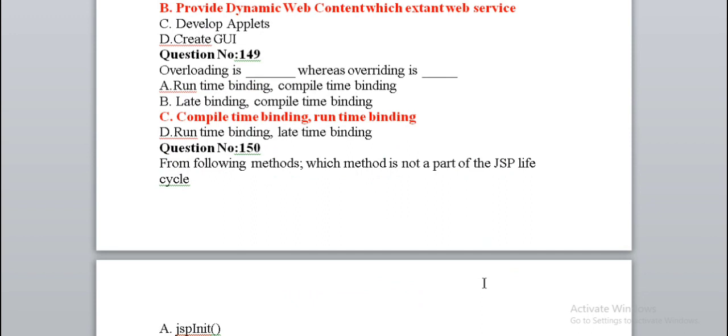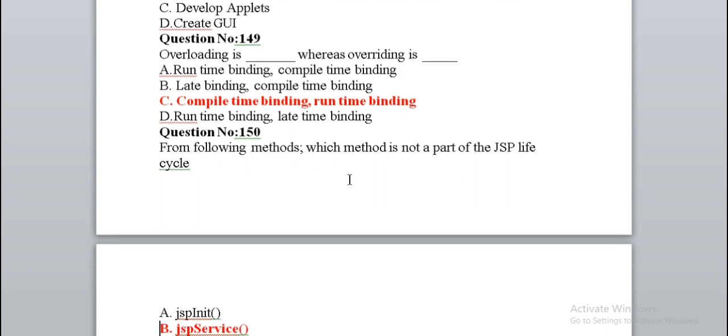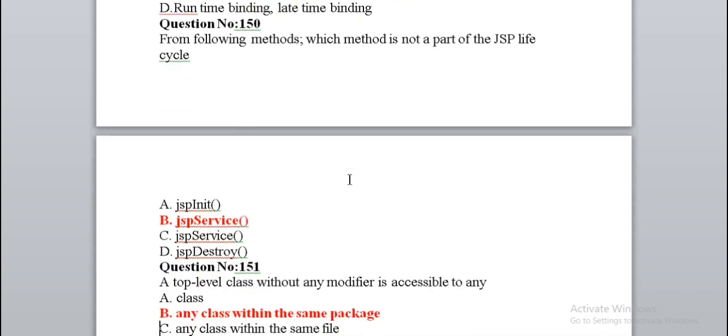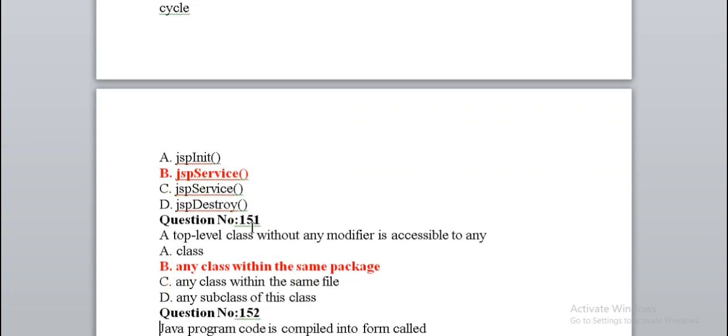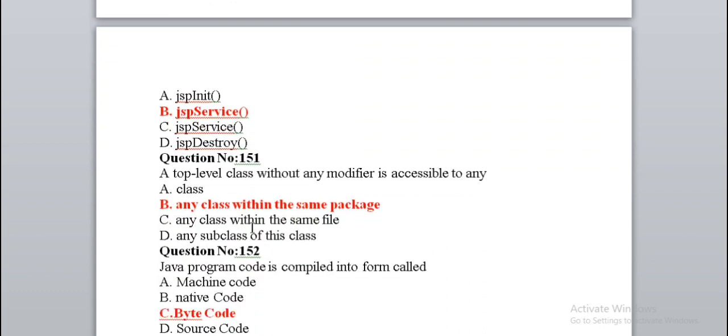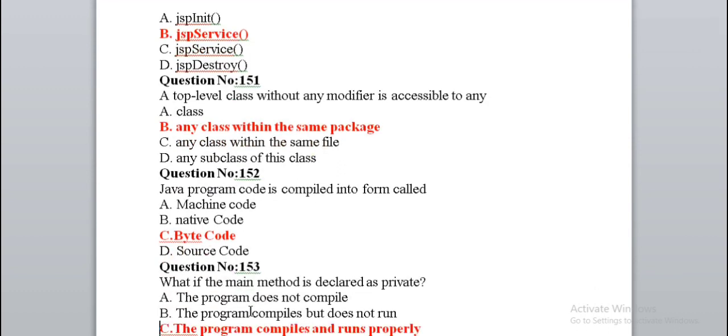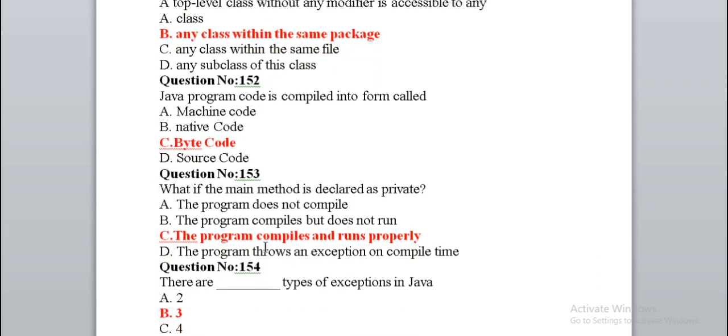Overloading is dash, overriding is dash: compile time binding, runtime binding. From the following methods, which method is not a part of the JSP life cycle? JSP service. A top level class without any modifier is accessible to any class within the same package. Java program code is compiled into a form called bytecode. What if the main method is declared as private? The program compiles and runs properly.